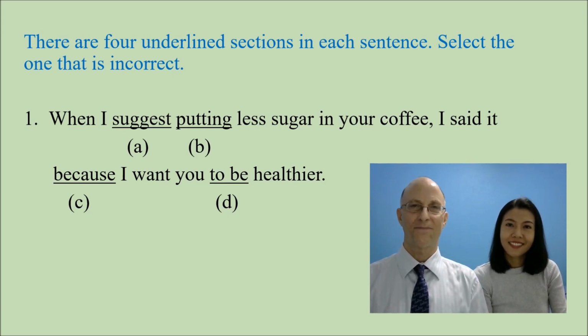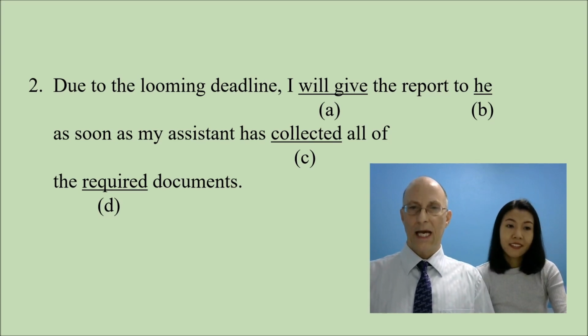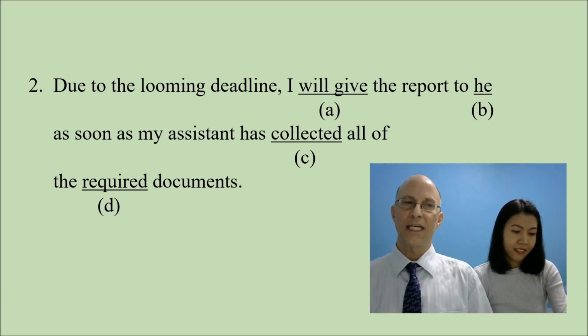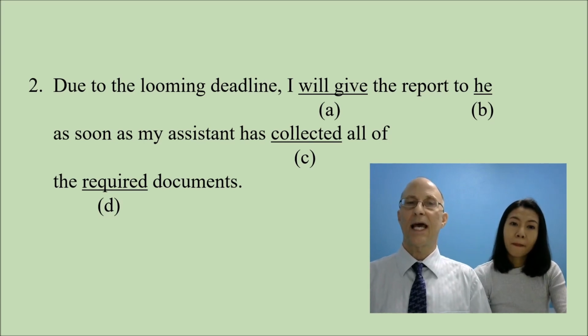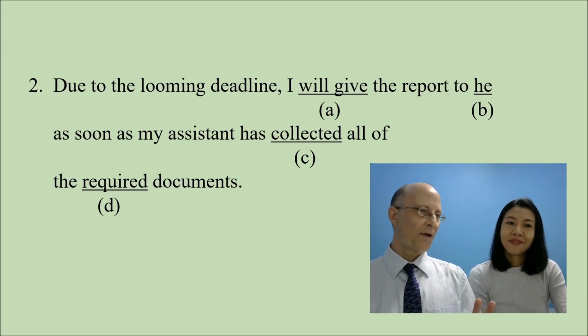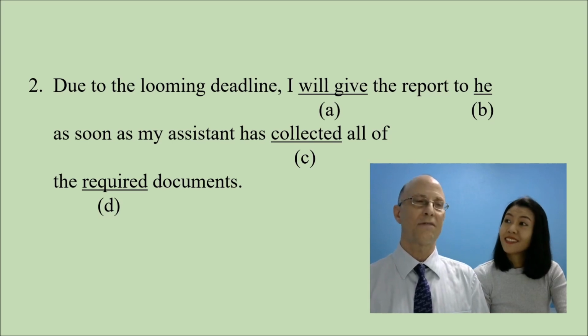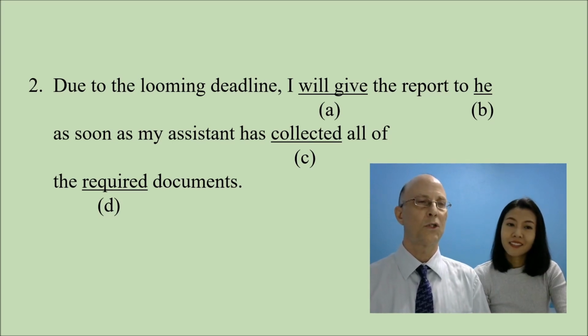Number 2, due to the looming deadline, I will give the report to he as soon as my assistant has collected all of the required documents. All right, I'm going to point out a key word for people which they may or may not have seen before, and that's the word looming.